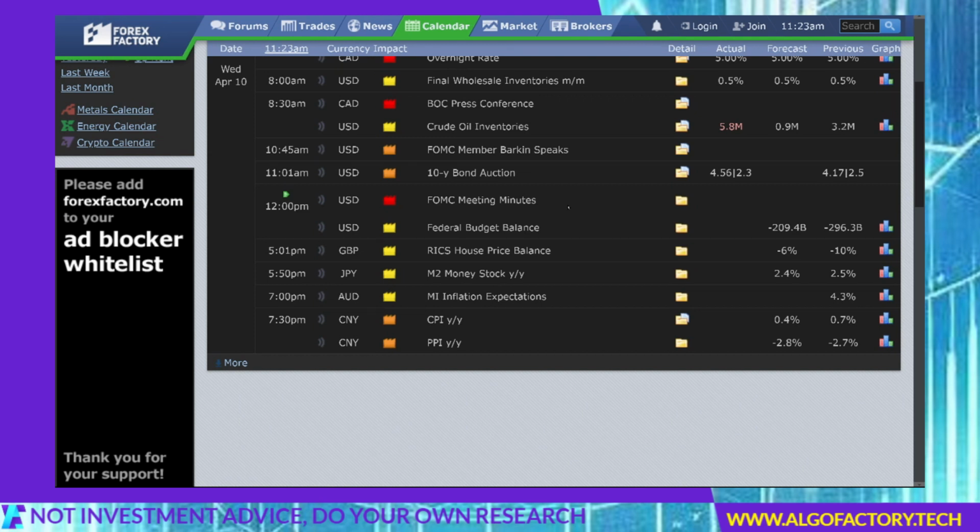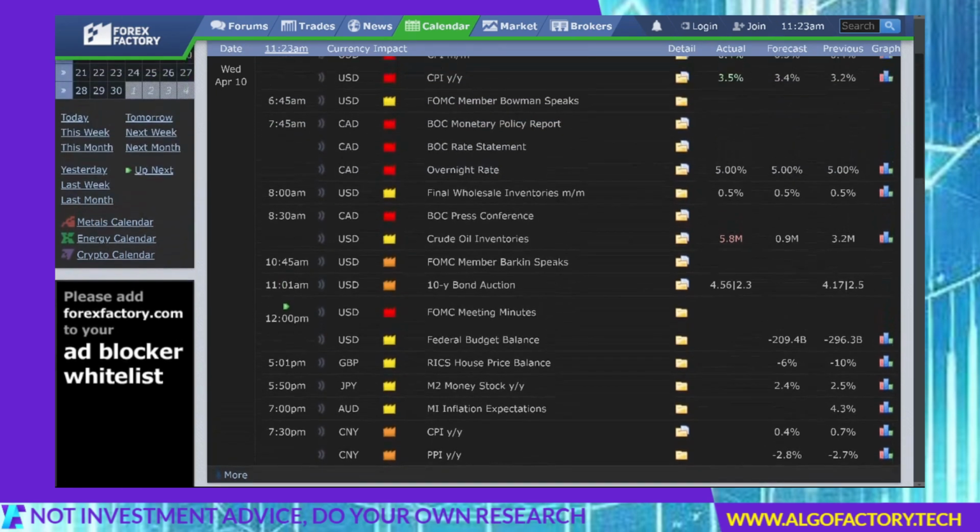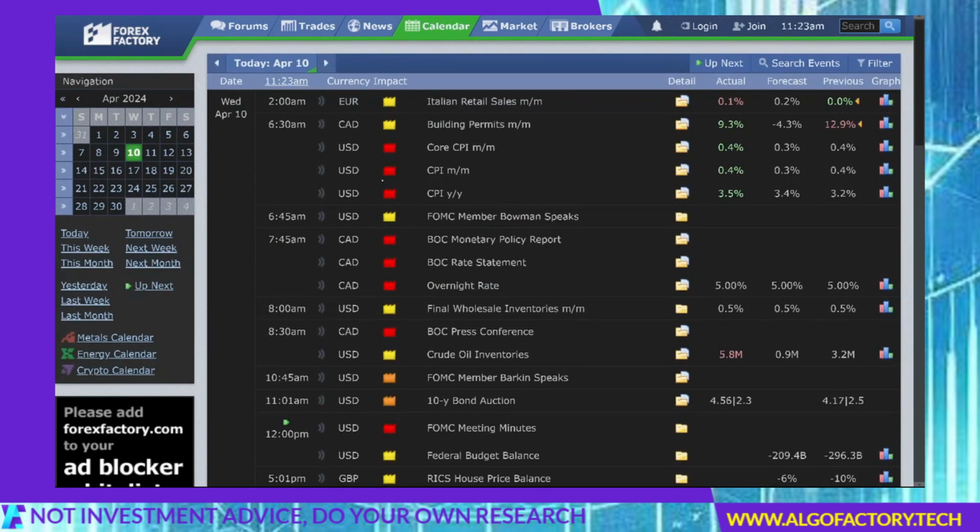There are many ways to get this data, but under any circumstance, I generally don't trade, or I trade very carefully around these data. And of course, this is Forex related, so it's going to look at currencies. You see here, Canadian dollar, US dollar, the euro. It's all relevant to that.